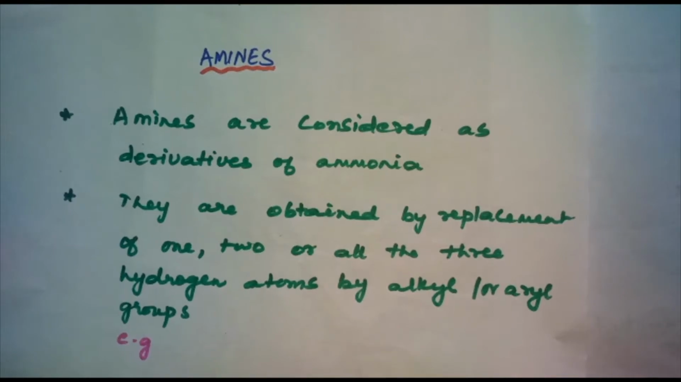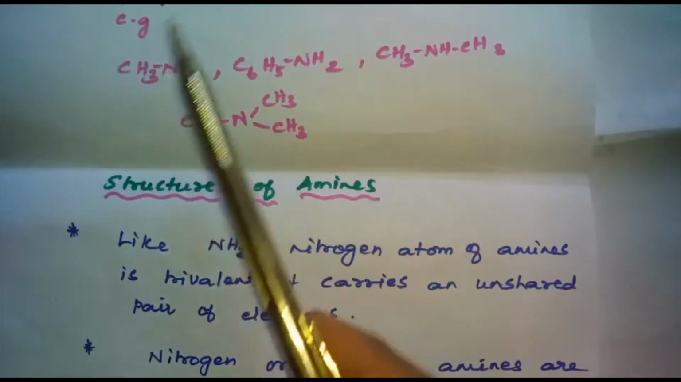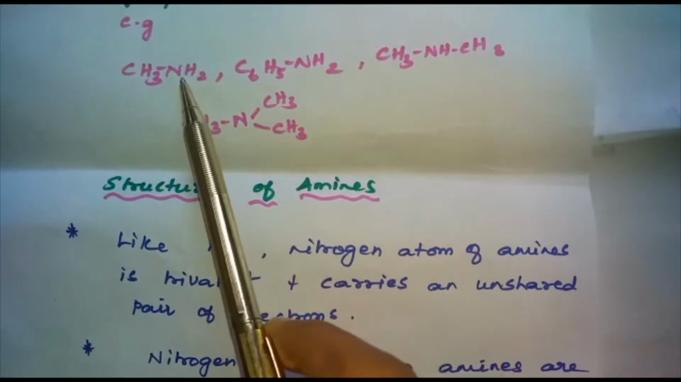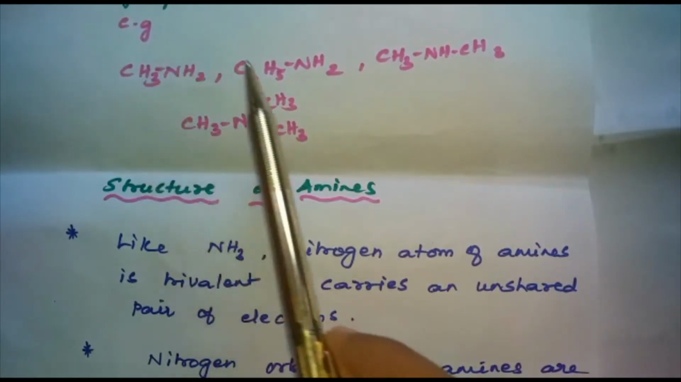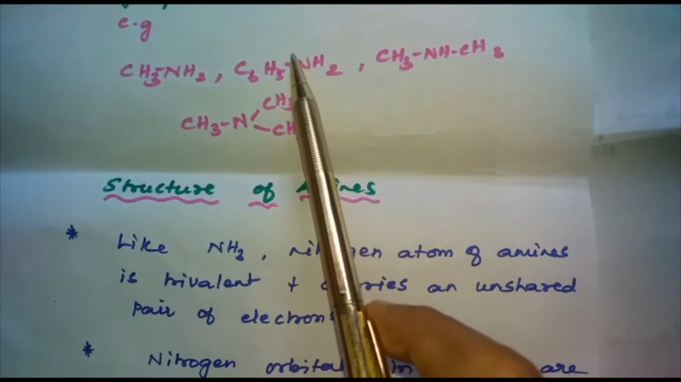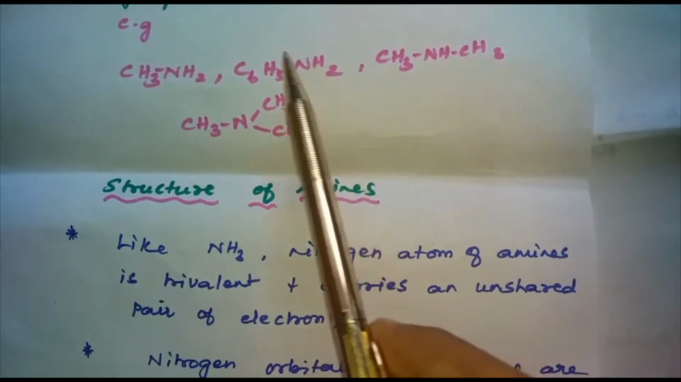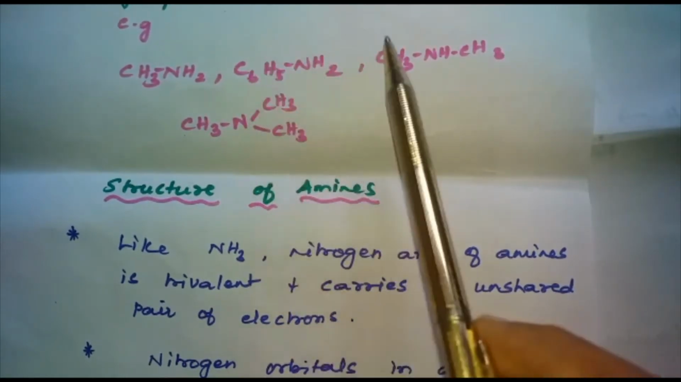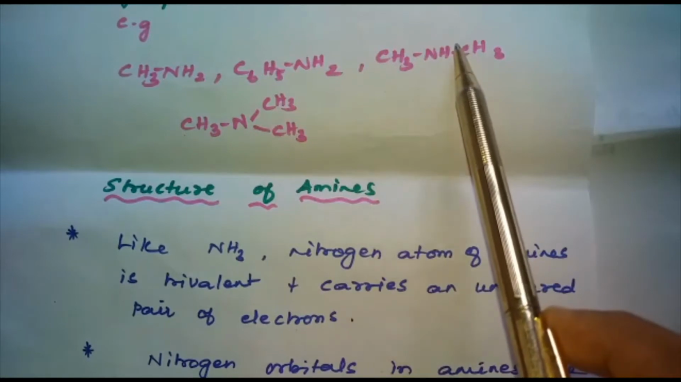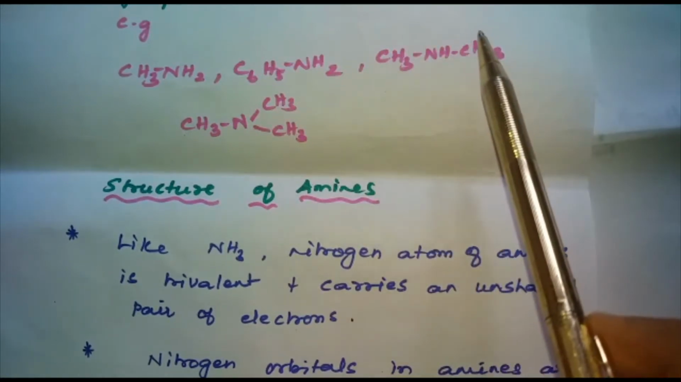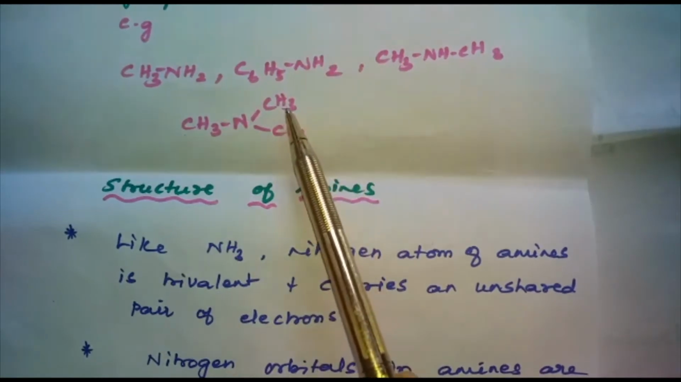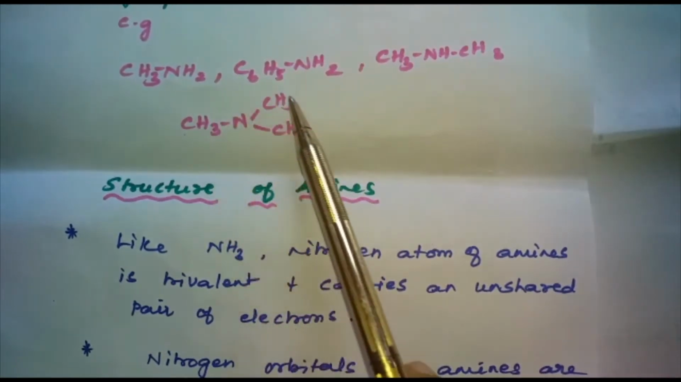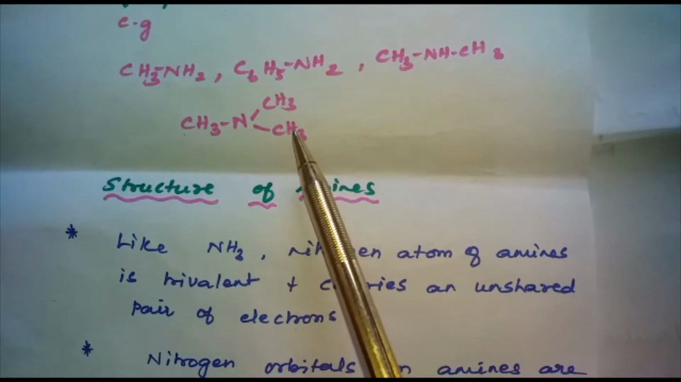And we can see these examples. In ammonia, 1 hydrogen atom is replaced by a methyl group. Here, 1 hydrogen atom of ammonia is replaced by a phenyl group. Here 2 hydrogen atoms of ammonia are replaced by 2 methyl groups. In this case, all the hydrogen atoms of ammonia are replaced by 3 methyl groups.